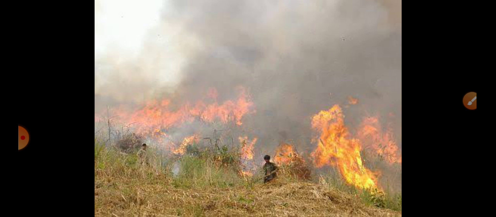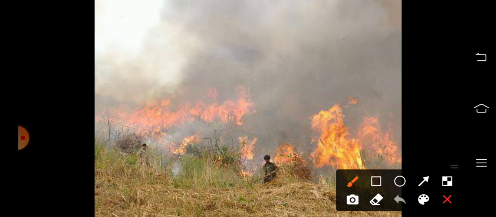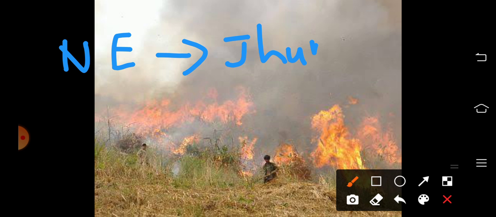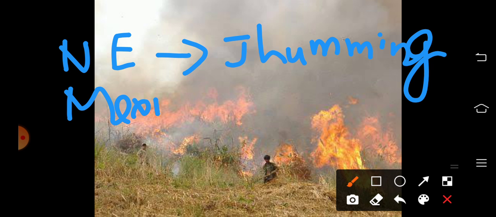That is what is called shifting cultivation, and it is known by different names. In India, especially in northeast India, it is known as jhuming. Jhuming is the name given to slash and burn agriculture or shifting cultivation in India. In Mexico, it is known as milpa.